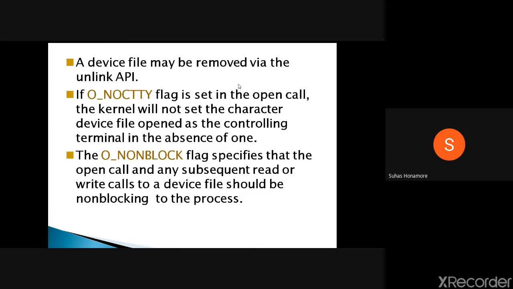These device files may be removed via the unlink API. If you unlink it and no one else has it linked, it will automatically be removed from the kernel. Also, if the O_NOCTTY flag is set in the open call, the kernel will not set the opened character device file as the controlling terminal.